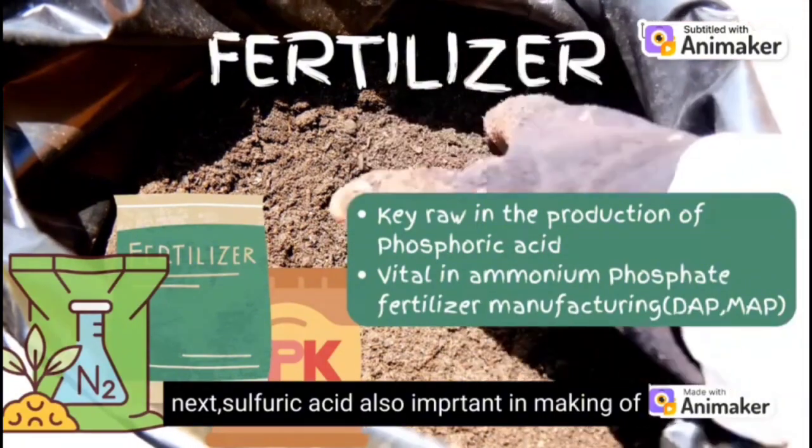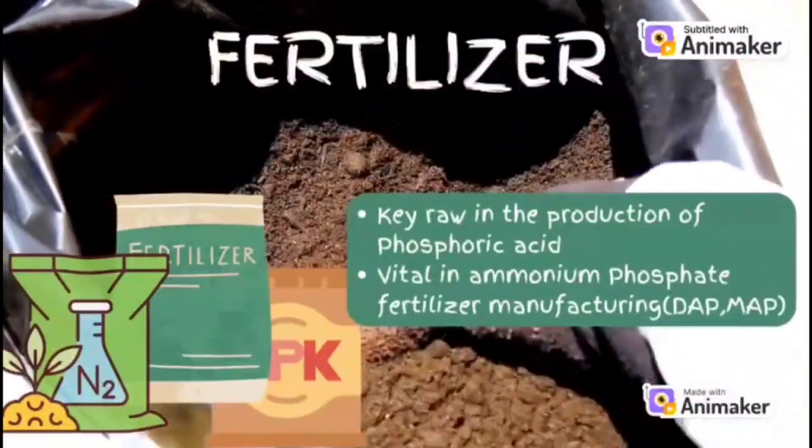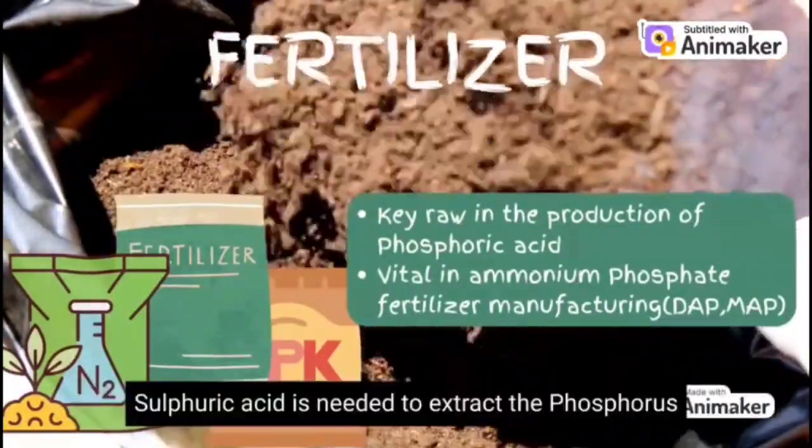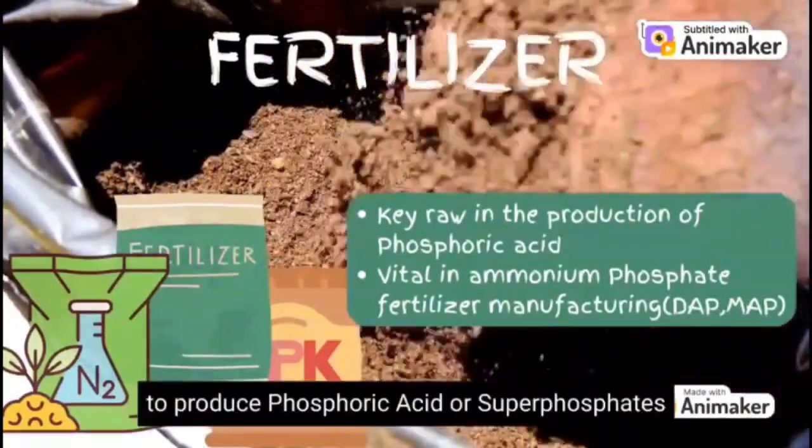Next, sulfuric acid is also important in making of fertilizer. It is one of the key raw materials in the production of phosphoric acid, ammonium phosphate fertilizers, superphosphates, and ammonium sulfate. Sulfuric acid is needed to extract the phosphorus content from phosphate or rock phosphate to produce phosphoric acid or superphosphates.